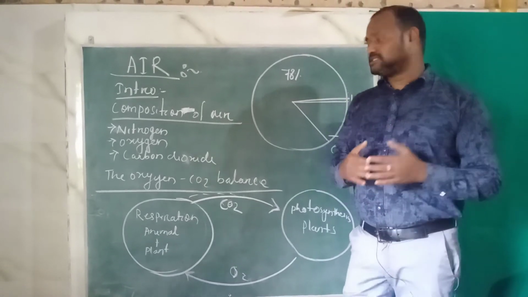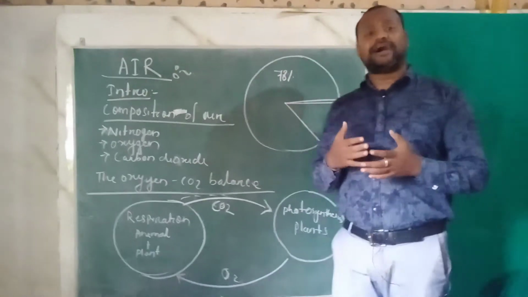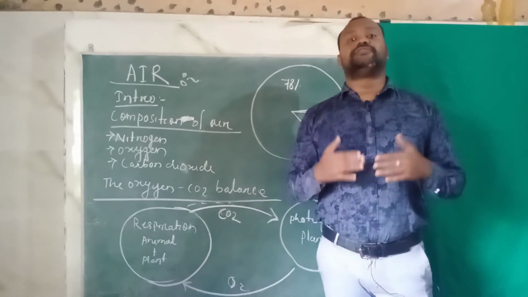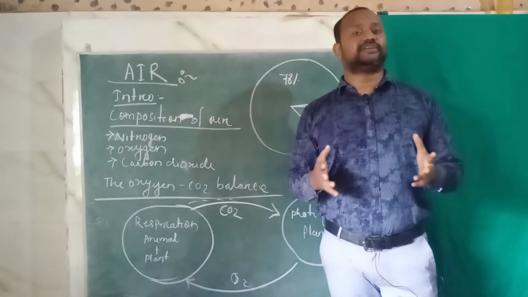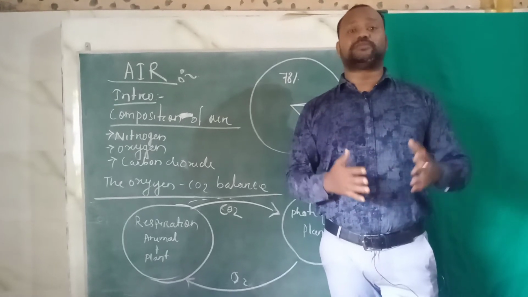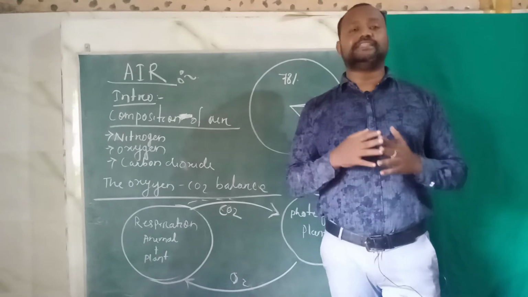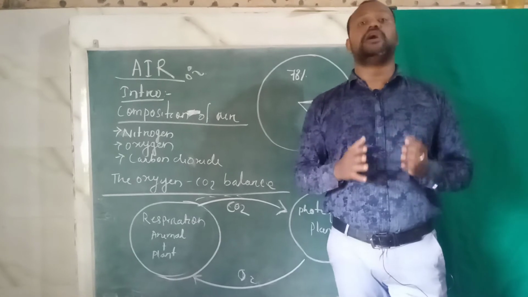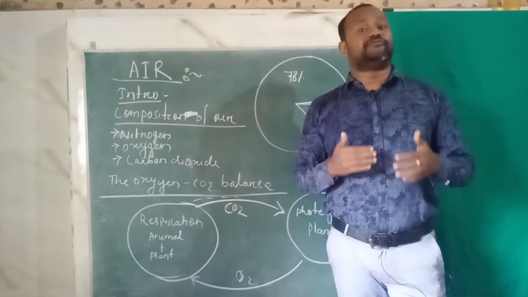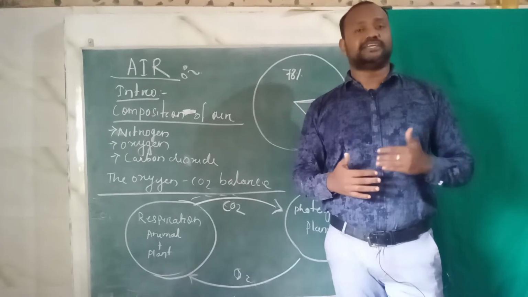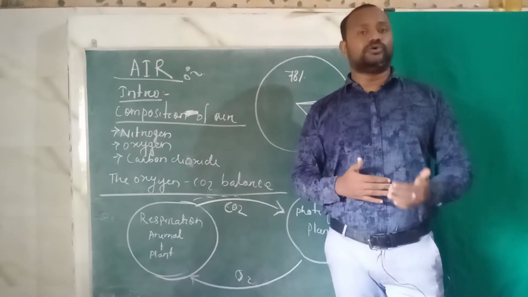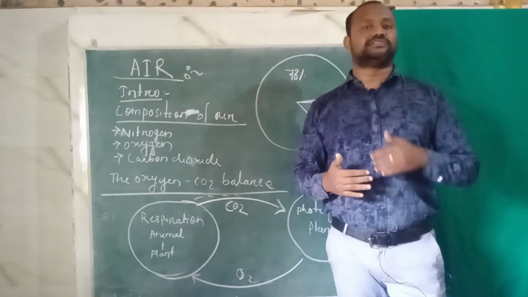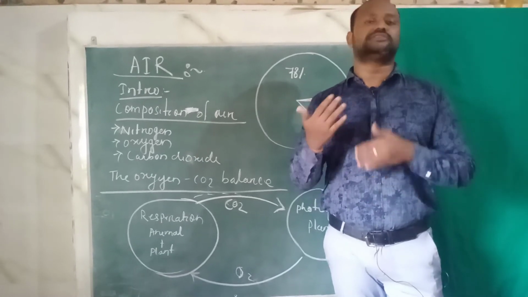So student, what is the balance of oxygen and carbon dioxide? According to nature, there should be a balance between carbon dioxide and oxygen. The oxygen is balanced by the process of photosynthesis, because in that the plant produces oxygen and consumes carbon dioxide. But in the process of respiration, which is done by plants and animals both, they consume oxygen and produce carbon dioxide. So it is a cyclic process which is continuously going on.